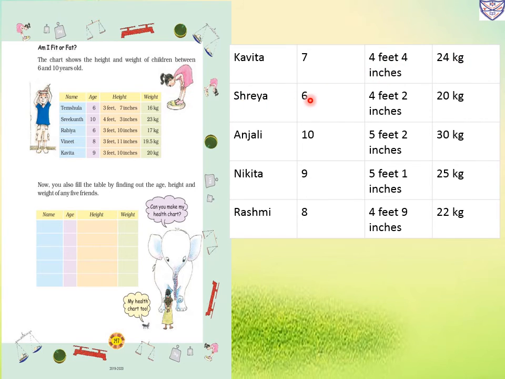Then Shreya, age 6 years, height 4 feet 2 inches, weight 20 kg. Then Anjali, age is 10, height 5 feet 2 inches and 30 kg. Then Nikita, age 9, 5 feet 1 inch, 25 kg. Rashmi, age 8, 4 feet 9 inches and 22 kg.